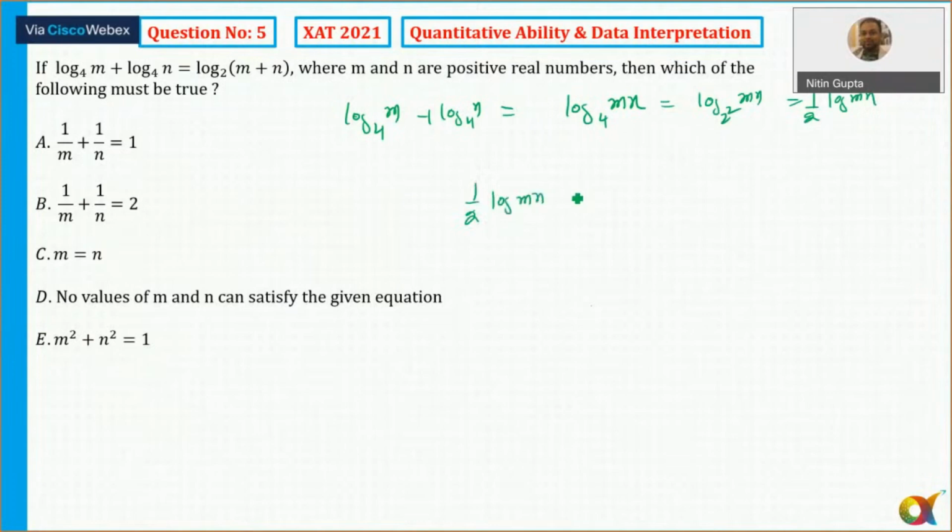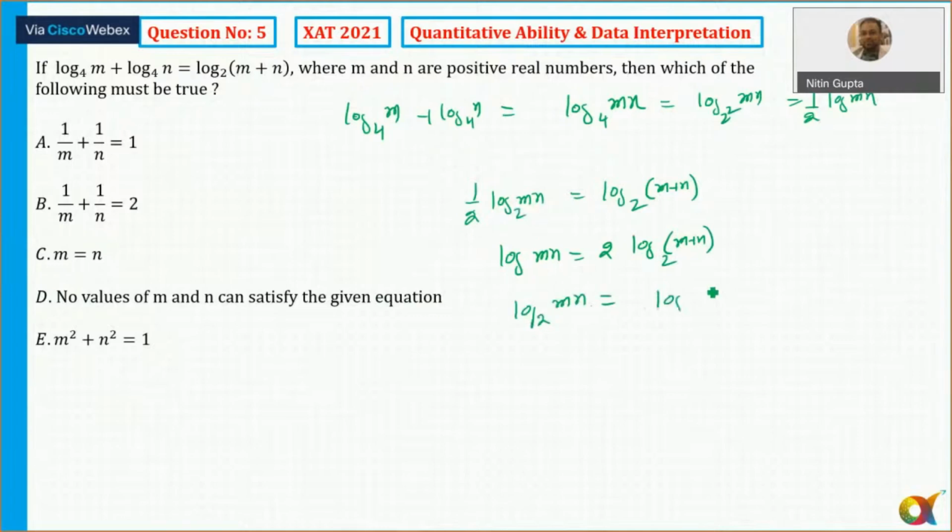And the right hand side is equal to log of m plus n, base 2. All of these are in base 2. So log of m into n is equal to log of m plus n whole square to the base 2.